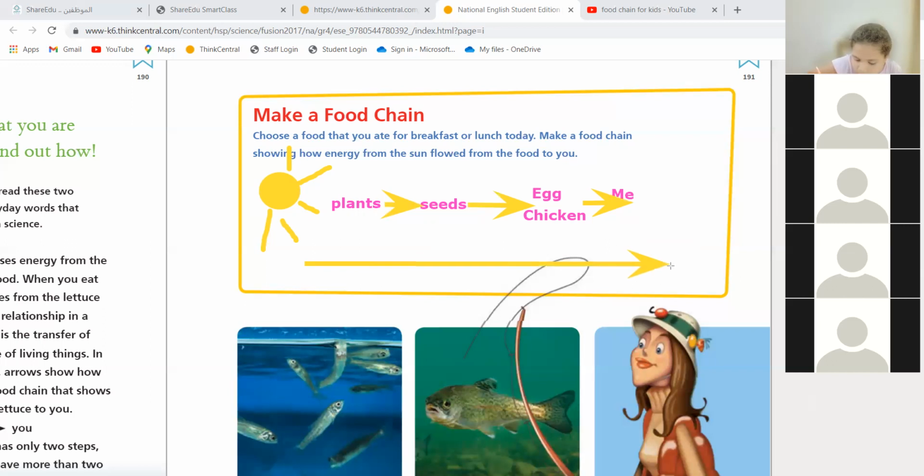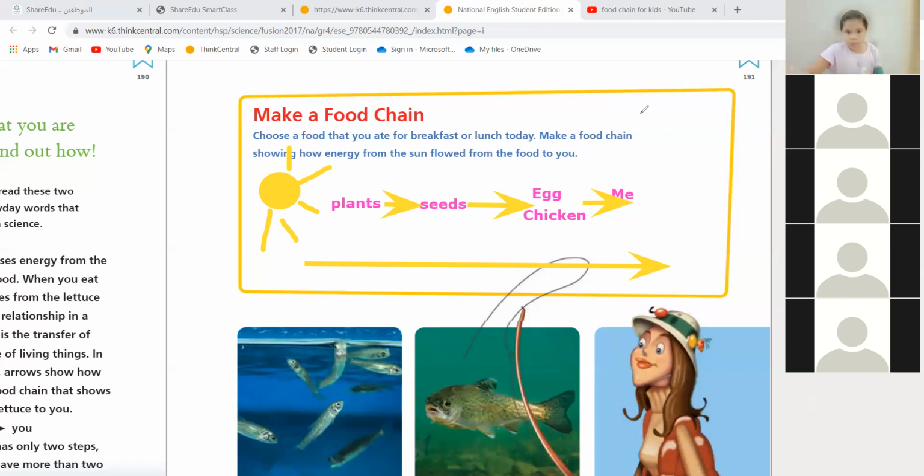You say it's a chain because it's like this? Yes, because it looks like a link. It's all linked together. See, the plants give the seeds, and then the seeds give the chicken. The chicken gives us eggs, so we can eat it. Very good.